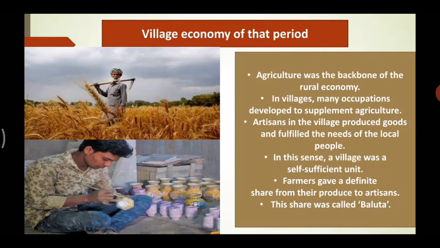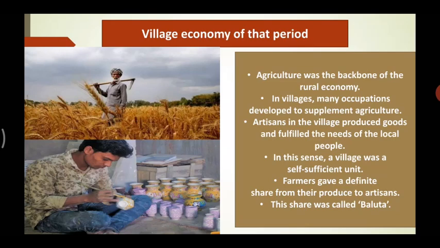So the demands were being fulfilled by the people of the village who were either in the farming work or they were involved in the artisan work. So, farmers gave a definite share from their produce to artisans at that time. That means money was not being exchanged for the goods.